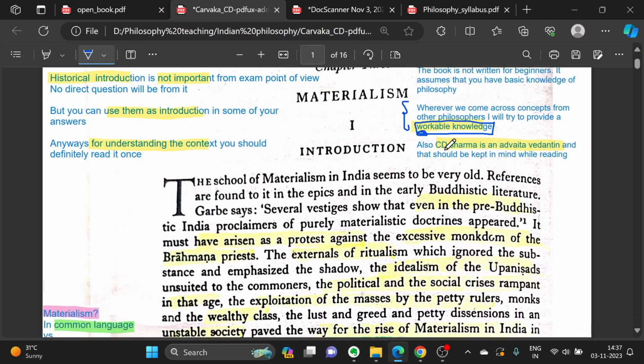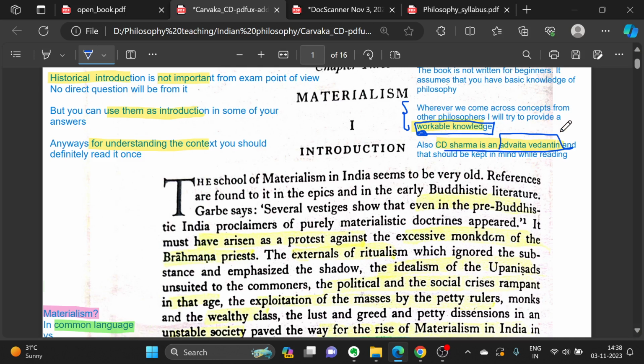Also, CD Sharma is an Advait Vedantin. Advait Vedanta is a school of philosophy which was first propounded by Shankaracharya. And when you read this book, you will clearly see that.